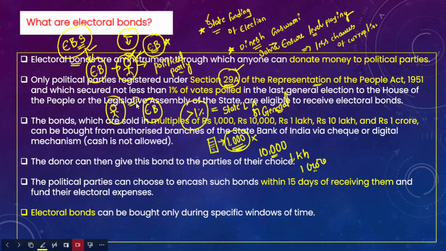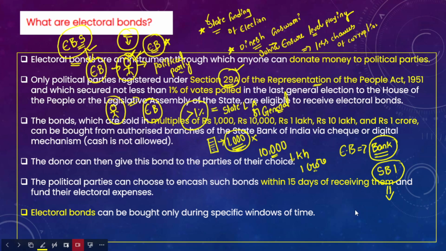Here is one condition that you have to understand: these electoral bonds must be purchased from a bank. However, not all banks will sell these electoral bonds. Only State Bank of India is authorized to sell these electoral bonds to the citizens during the time period that is decided by the government.